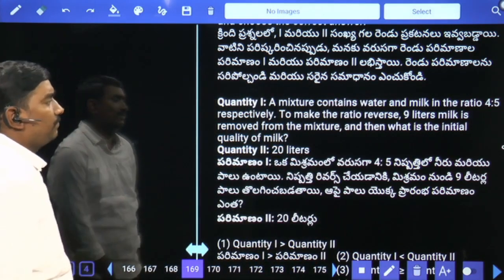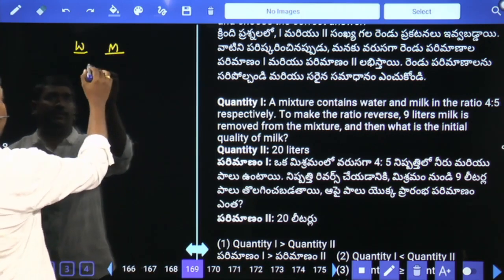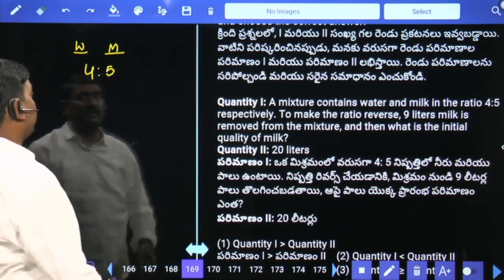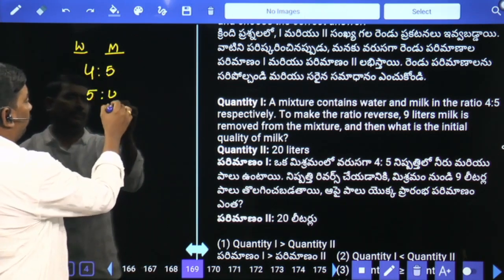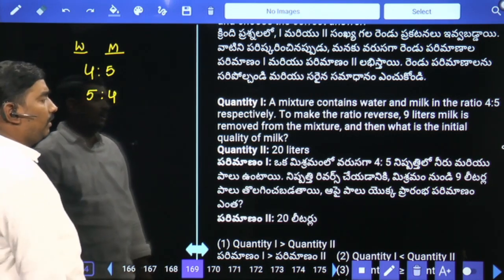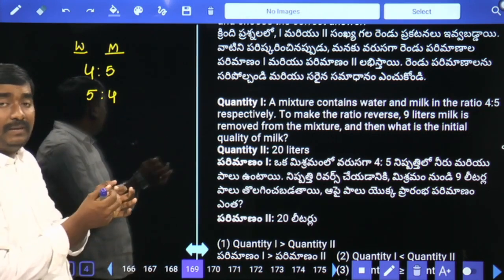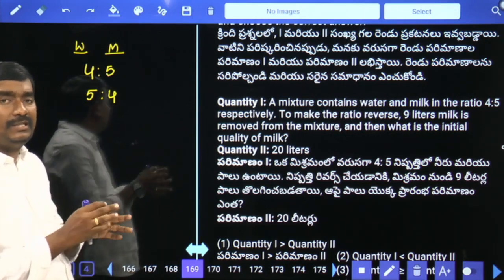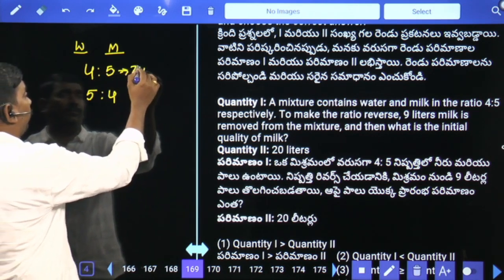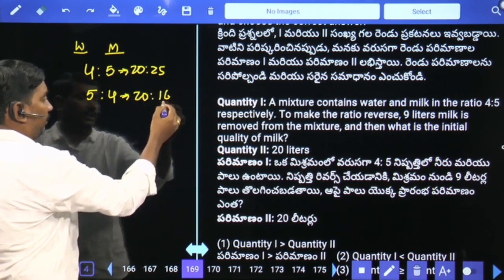A mixture contains water and milk in the ratio of 4:5 respectively. Water, milk in the ratio of 4:5. To make the ratio reverse, 5:4, 9 liters of milk is removed from the mixture. What is the initial quantity of milk? Only milk is removed. There is no change in water quantity. So let's make the water quantity the same. Multiply with 5, 20 is to 25. Multiply with 4, 20 is to 16.